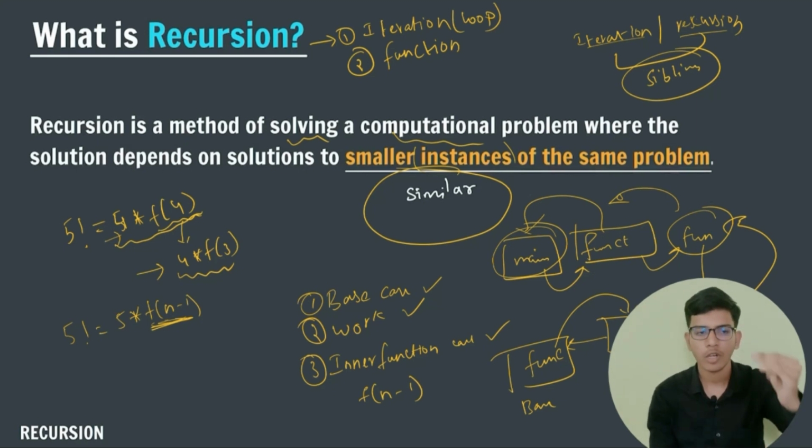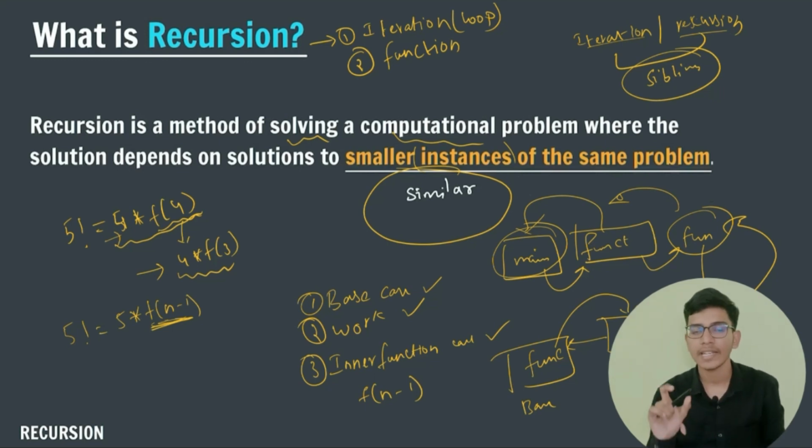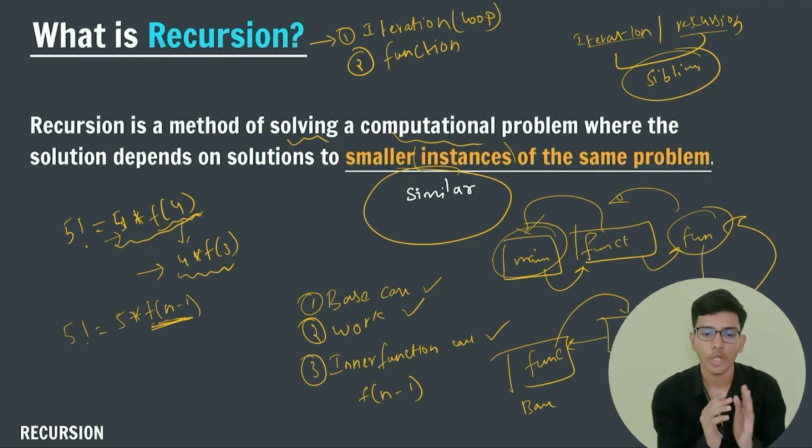Suppose for trees, for searching a node in my tree or a level-wise traversal, I will use the recursion approach because it is kind of easy, whereas the iterative approach is kind of hard for searching or level-wise traversals of trees. So in some scenarios I will use recursion, and in some questions the iterative approach is very efficient. Depending on the question type or the way the question is asked, we use iteration or recursion. I hope you have understood.